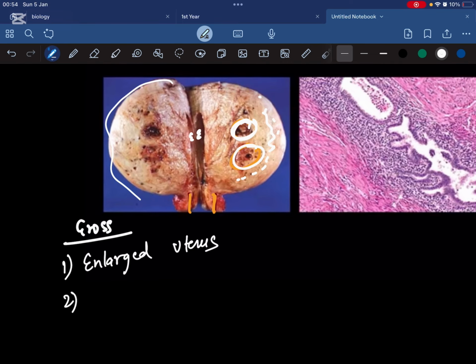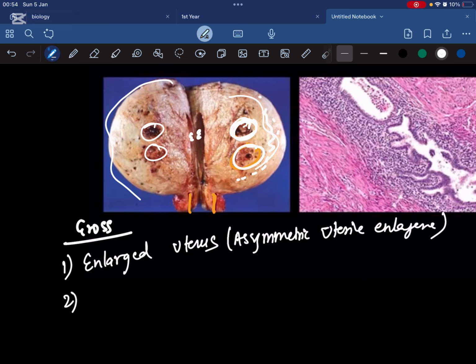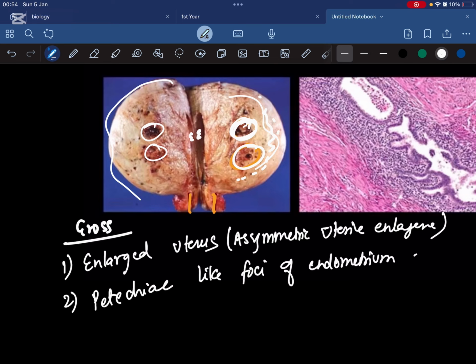You can see here it is big, here it is small. So you can say it is asymmetric uterine enlargement. There are different foci of endometrium. These are small dot-like petechiae. So you can say petechiae-like foci of endometrium are present. These are all blood filled. So this is generally the gross feature of adenomyosis.